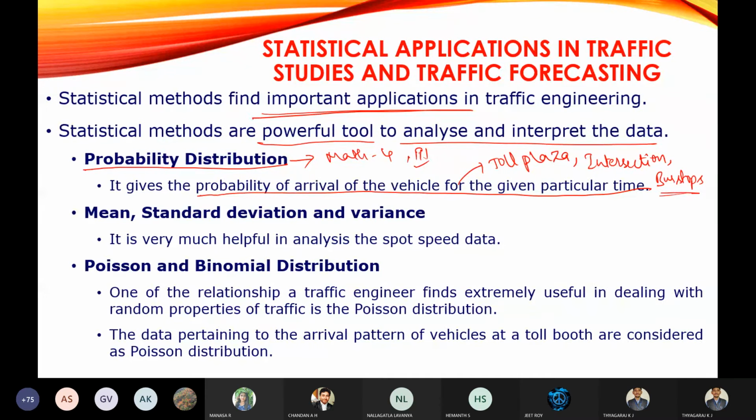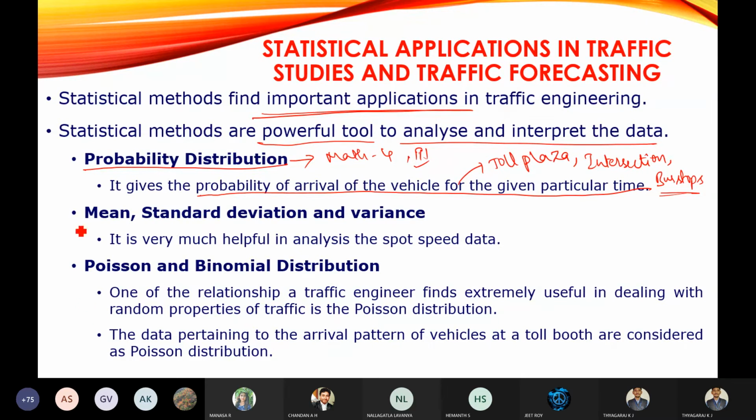So the application of probability distribution is in the toll plaza. We are going to check the arrival pattern of vehicles. Then at the intersection, you are going to check the arrival pattern of vehicles, and in the bus stops also at a particular time. For example, at 9 o'clock, what are all the various bus routes or bus numbers which are going to arrive at a particular bus stop? We are going to note down.